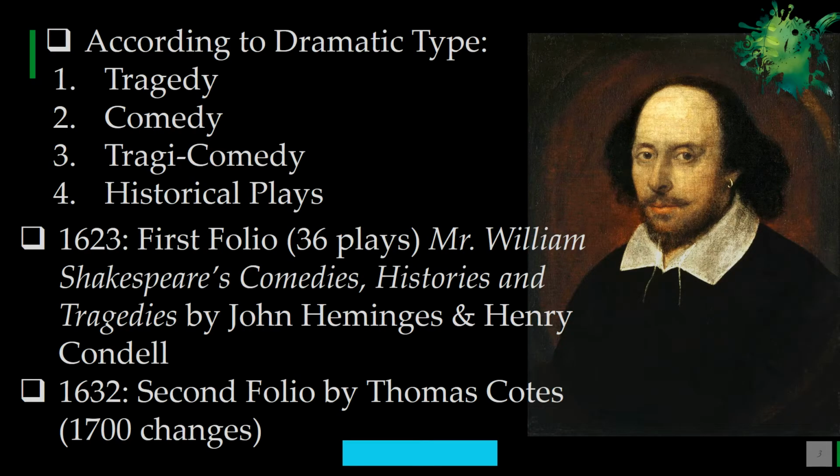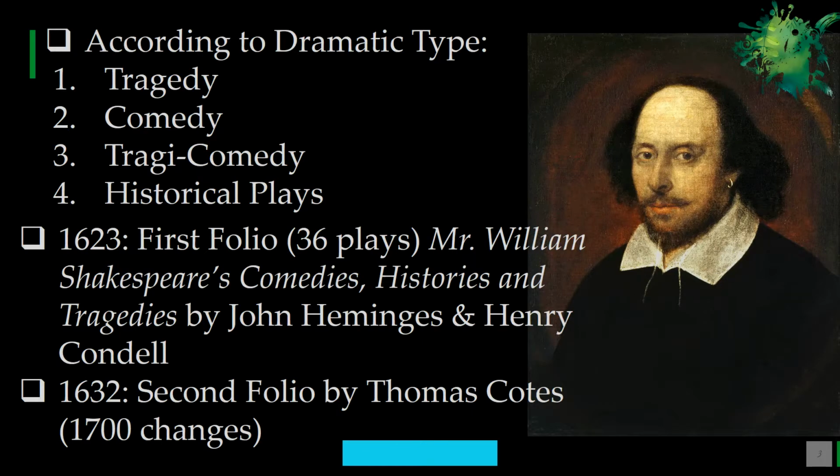Now, dear students, if you look at the works of William Shakespeare, basically they are performed on the stage, and then they are printed. So there is a gap between the performance and the printing or publication, and hence we will include the dates with the first performance. Here we have Shakespeare's complete works published in two major works. For example, we have the First Folio, the complete works of William Shakespeare, and the Second Folio.